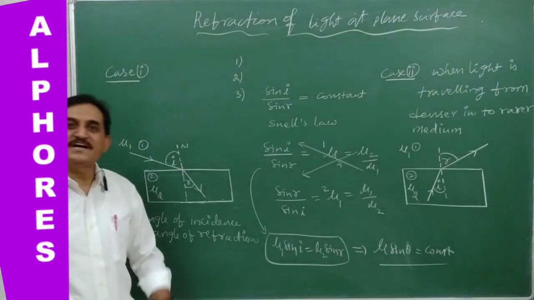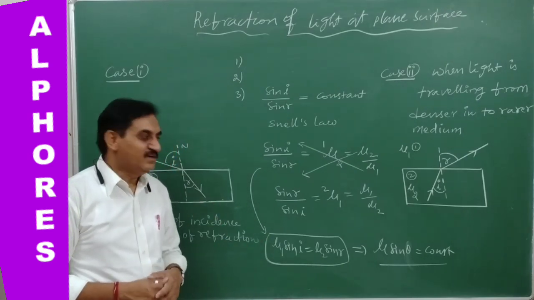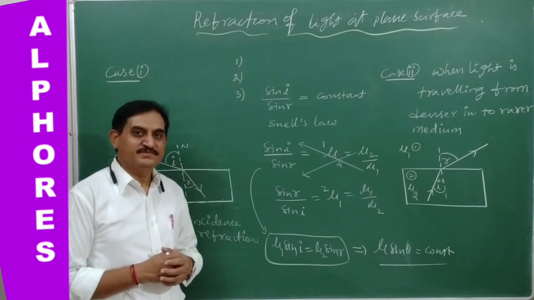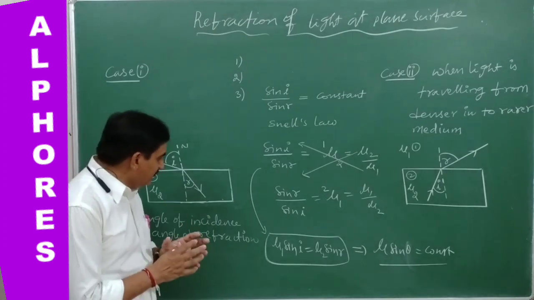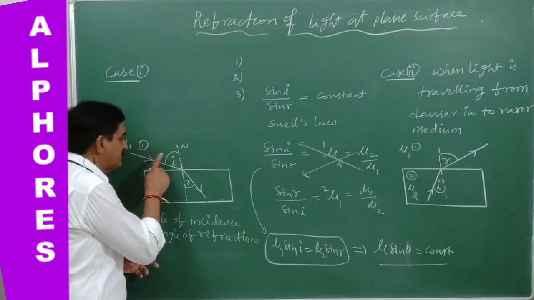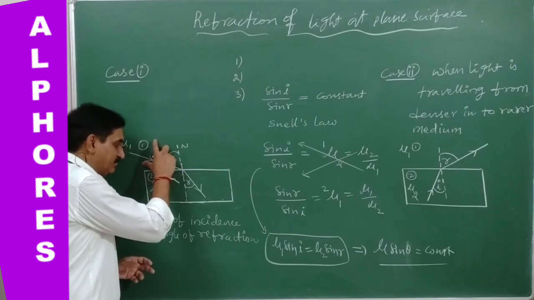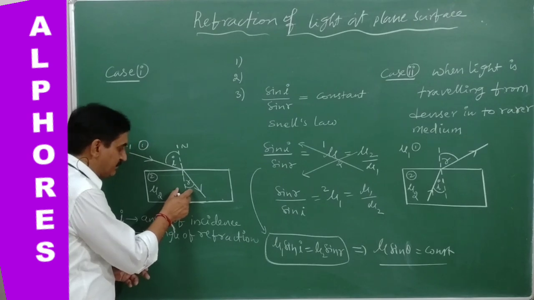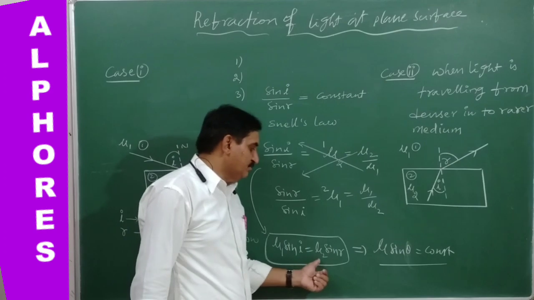Mu sine theta is equal to a constant, where theta is either the angle of incidence or the angle of refraction. You can take any of them. Here it is very clear: this is the first medium with refractive index mu 1, and mu 1 sine of the angle of incidence is equal to mu 2 sine of the angle of refraction. Their products are equal: mu 1 sine I is equal to mu 2 sine R.